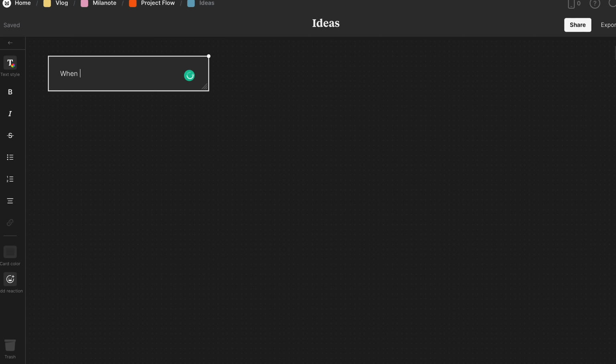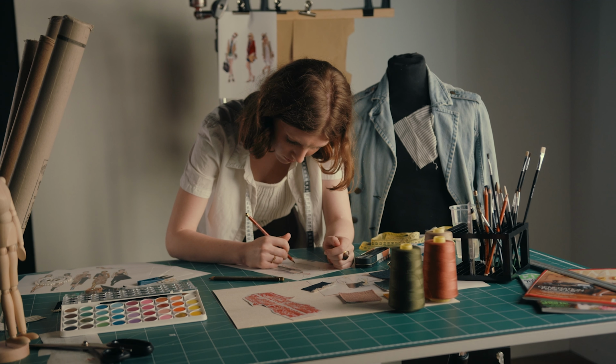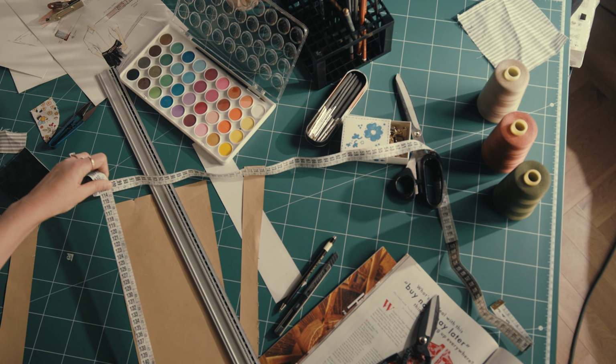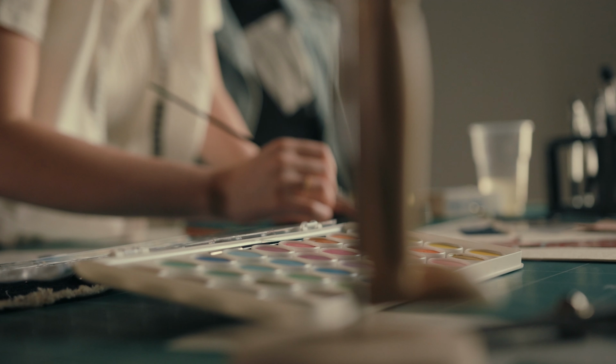Milanote is a website that allows you to organize and plan your creative projects easily. It's the perfect tool for writers, marketers, designers, and anyone who needs to keep their ideas and inspirations in one place. Milanote's user-friendly interface allows you to create boards and add notes, images, and files to them. The ability to organize notes into lists and columns makes it easy to stay on top of your projects and